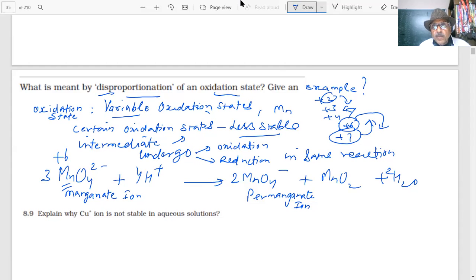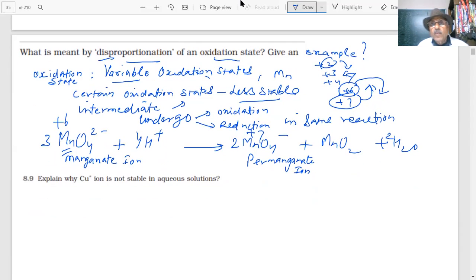This is a -1 charge. This is 2 minus charge. So +7. What is the oxidation state of manganese in MnO2? Oxygen is -2, 2 times -2, so this is +4.